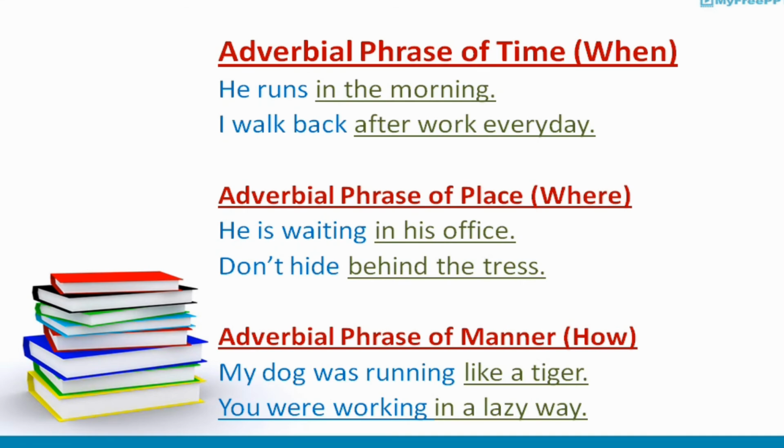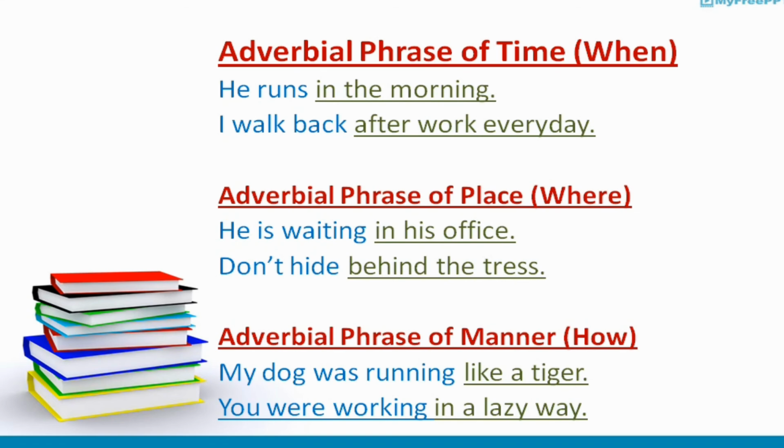Adverbial phrase of place. In the first sentence: he is waiting in his office. In this sentence, in his office tells us something about the place, where somebody is waiting. Here we are talking about the place. Second sentence: don't hide behind the trees. Behind the trees is a phrase describing the place where somebody hides.